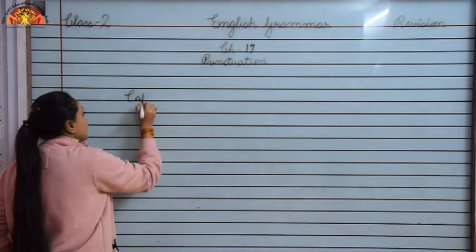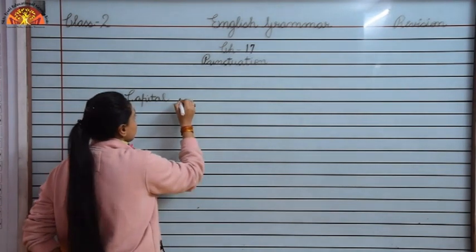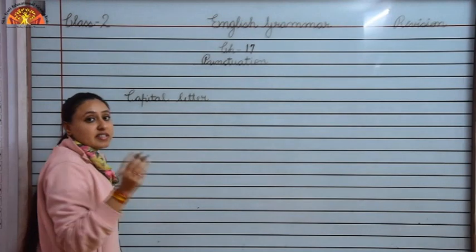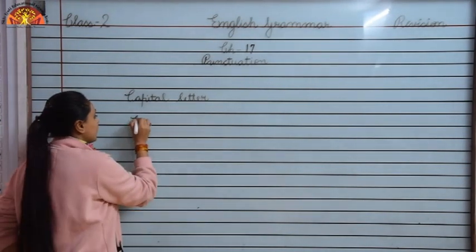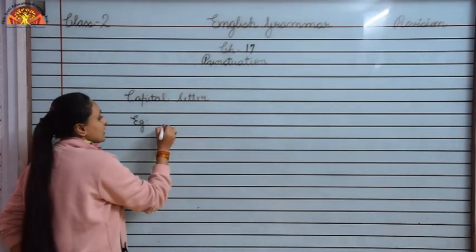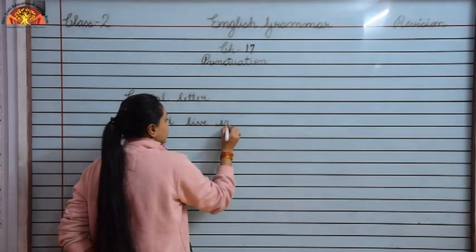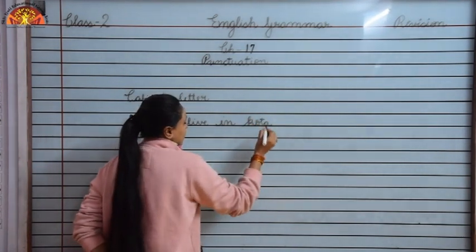So children, whenever we begin a sentence, we write it with capital letter. So first letter should always be capital. Let us see through example. Example is I live in Kota city.